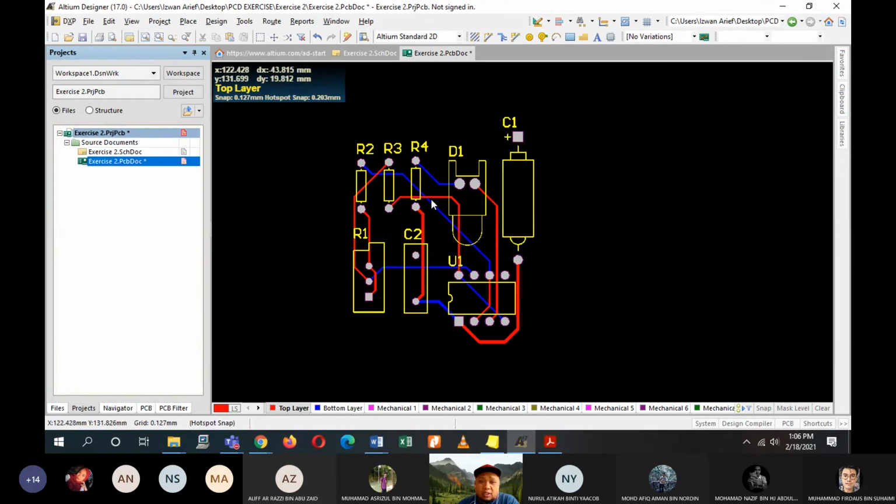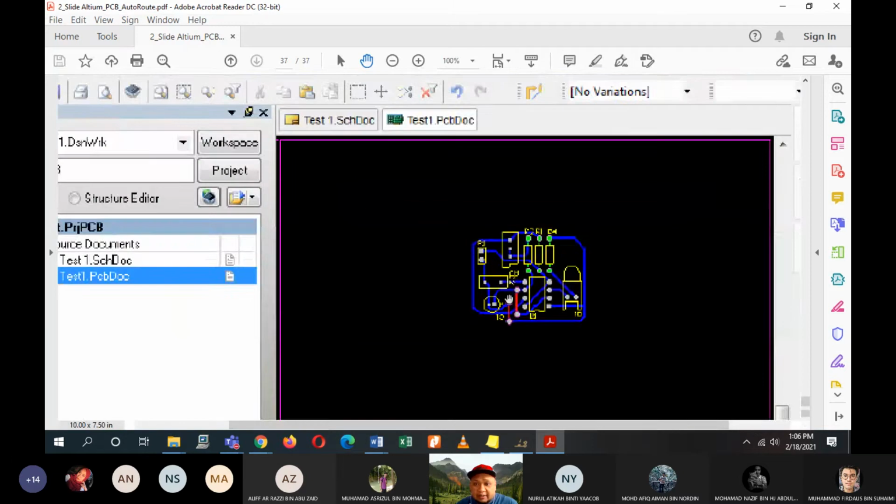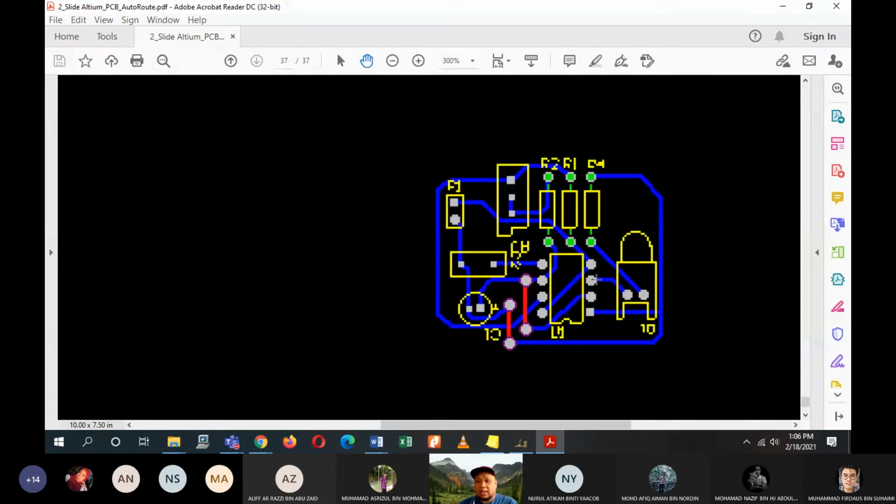Red and blue, in this diagram you will see it as though there is a crossover, but basically there is none, because blue is on the bottom part and the red lines are on the top part of your layer. According to the notes, this is the design for circuit 2.